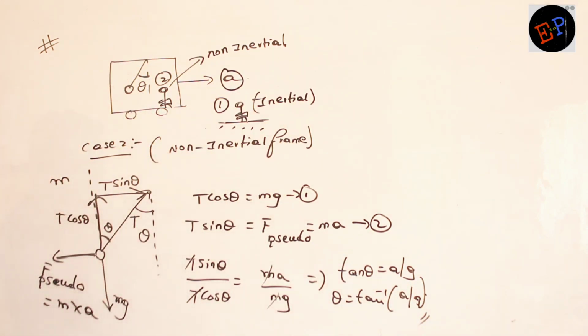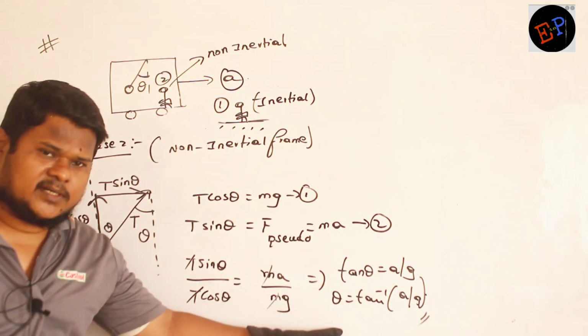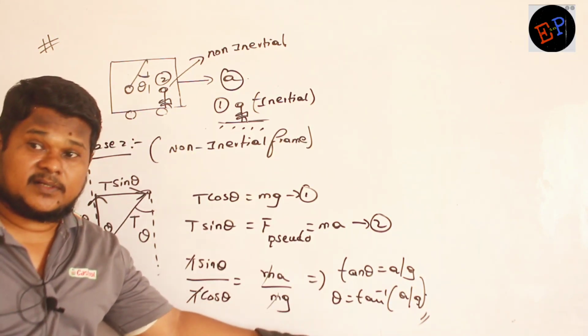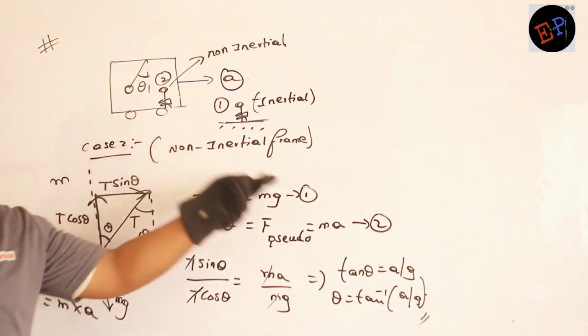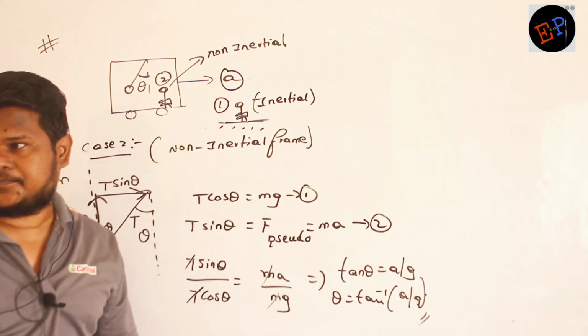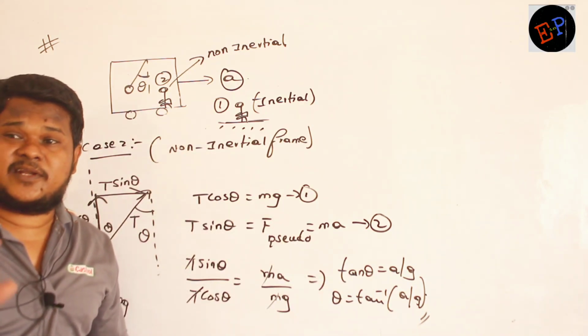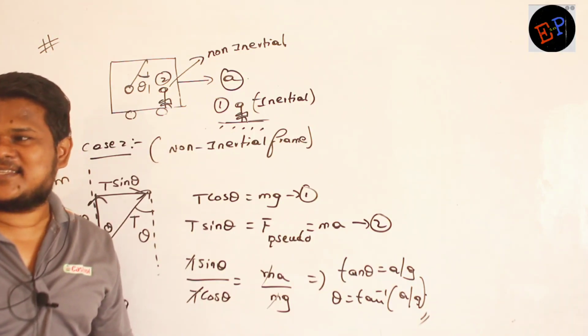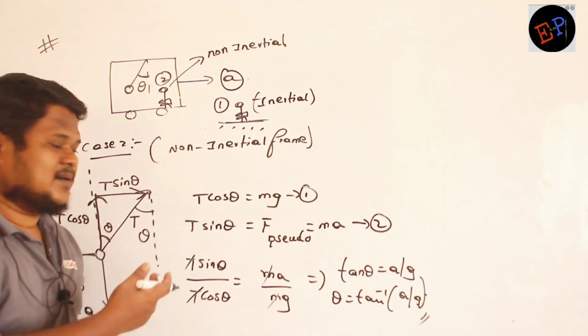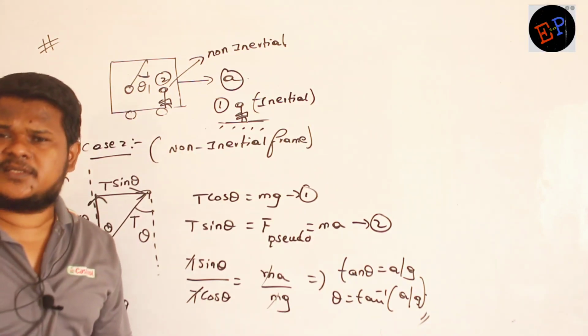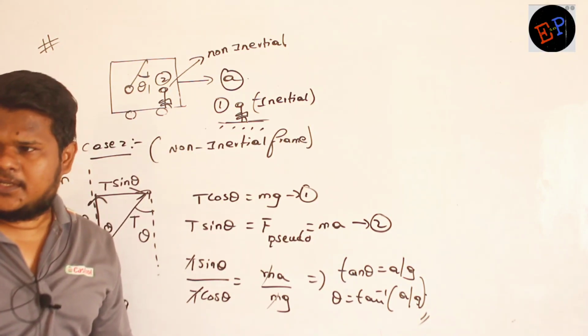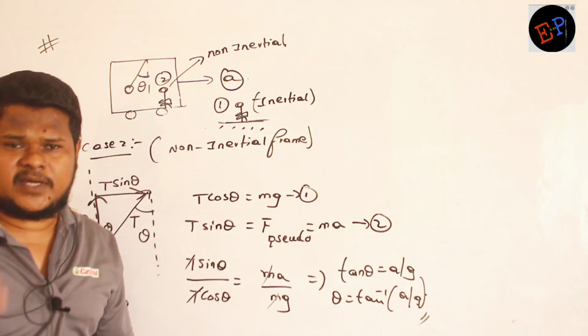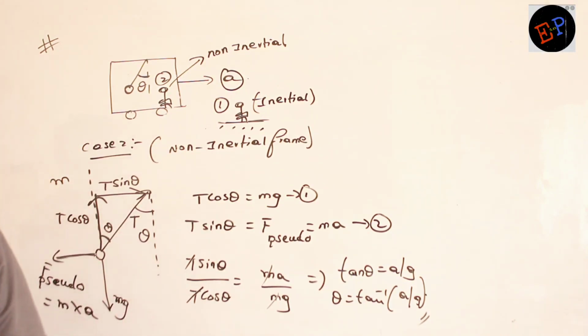So previously also I got the same answer, no, ma? Everyone also got this same answer, right? So what do you understand from that? Whatever may be the frame you take, always you will get the same answer. Okay, ma? Answer doesn't depend on frame of reference. Answer only depends upon given conditions of the problem. Answer is always a constant. Okay, but the method of solving will vary in two different methods.